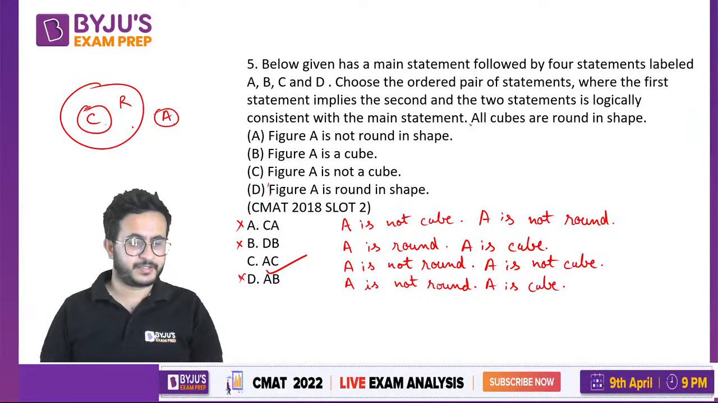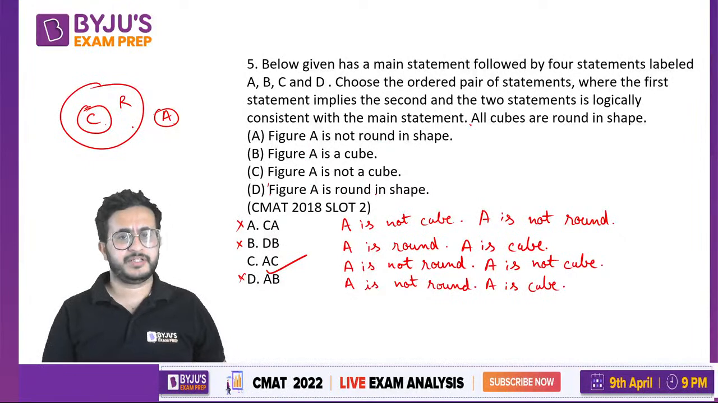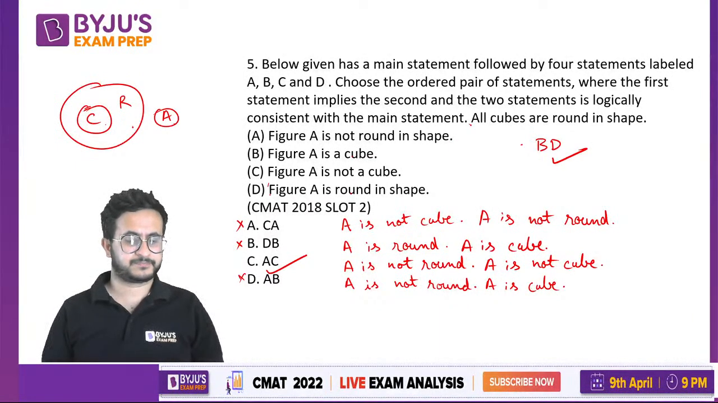BD option is there. So BD says figure A is a cube, A is round in shape. Yes, that is true. If there was an option called BD, right? A is a cube, A is round in shape. That is the same thing. But yes, that is not given in the options, right? But yes, if BD was an option, that was also true. Okay. So they have given 3 incorrect, 1 correct.